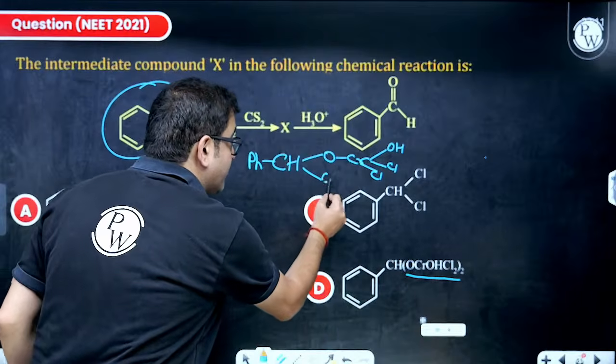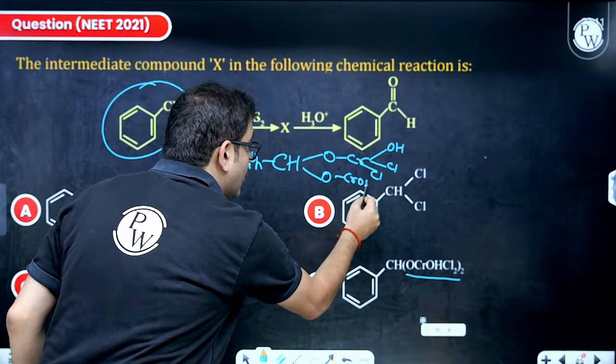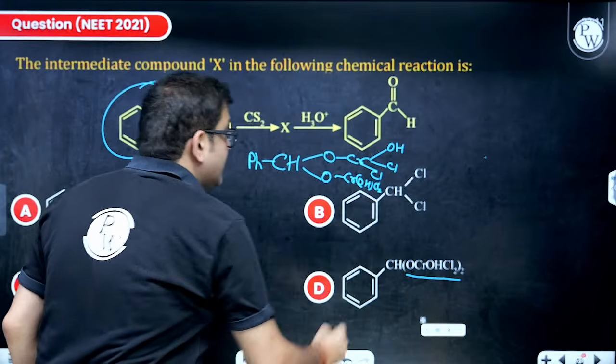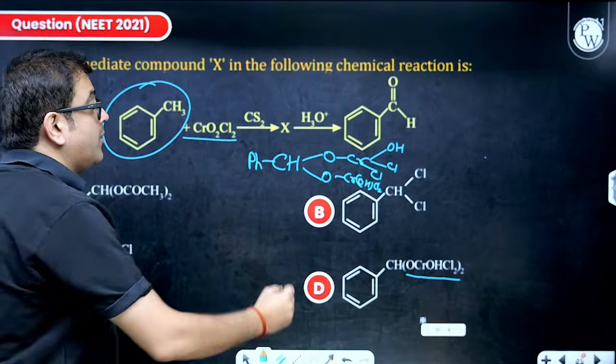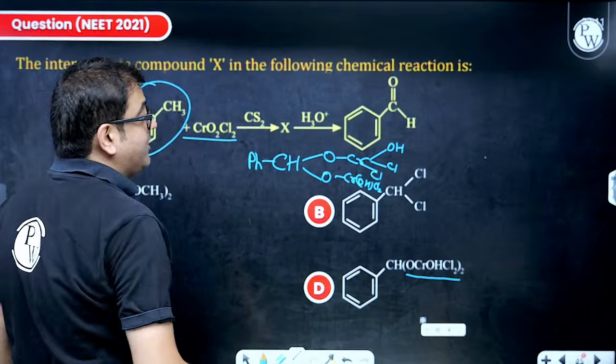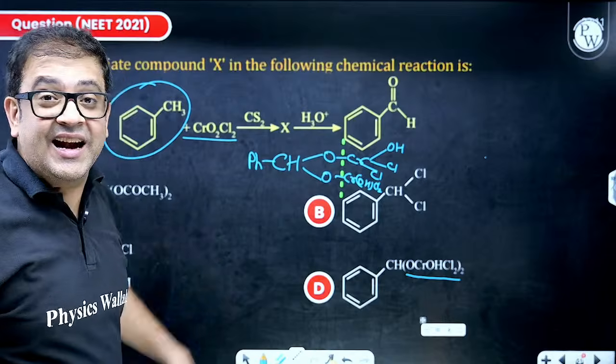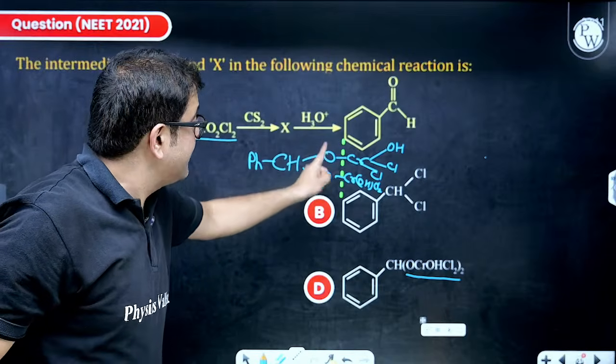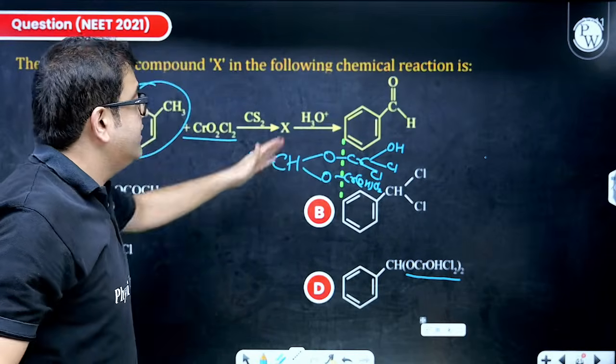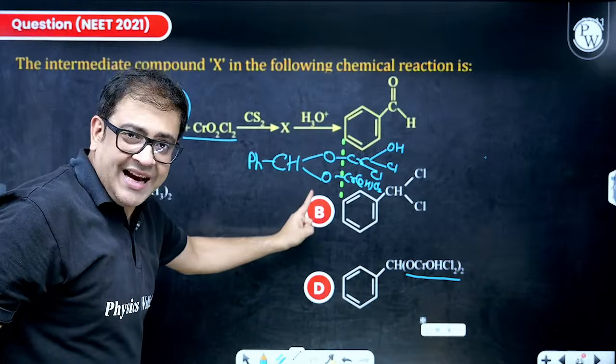OCrOHCl2. But how many? One more. So this intermediate is formed, and post hydrolysis, what will happen? Beta, hydrolysis will break the bond. Oxygen will get O minus, plus will get minus, or rather you can break the bond from this side also.